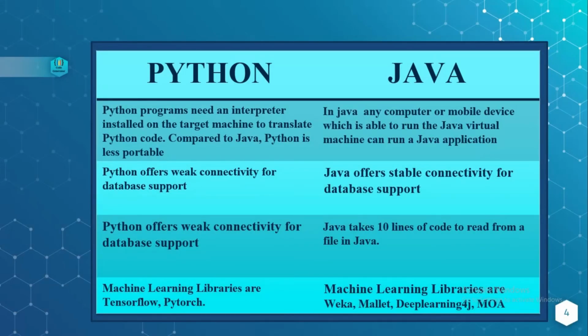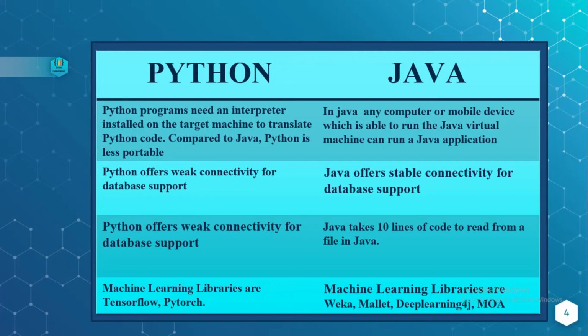Next, Python programs need an interpreter installed on the target machine to translate Python code. Compared to Java, Python is less portable. For Java, any computer or mobile device which is able to run the Java Virtual Machine can run the Java application, and Java is more portable compared to Python.